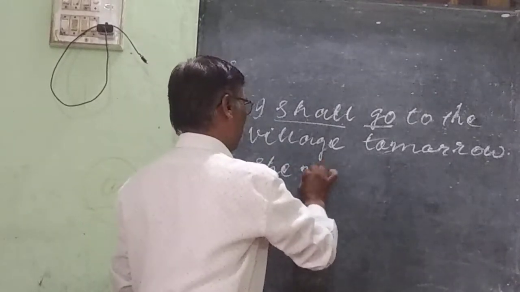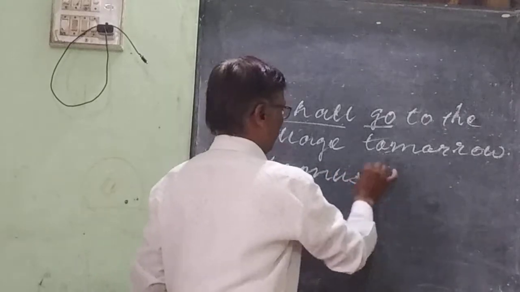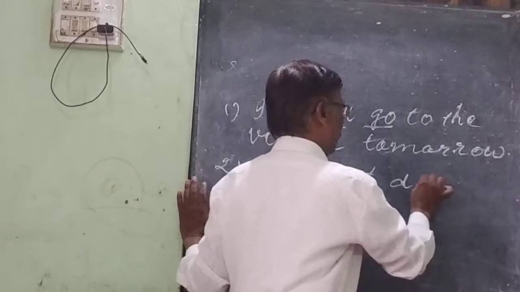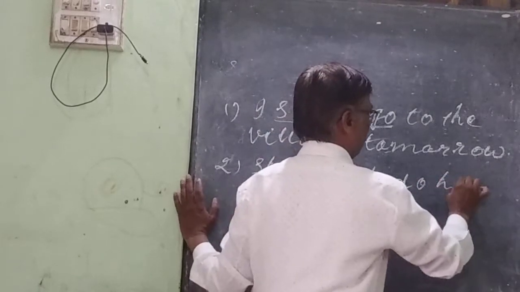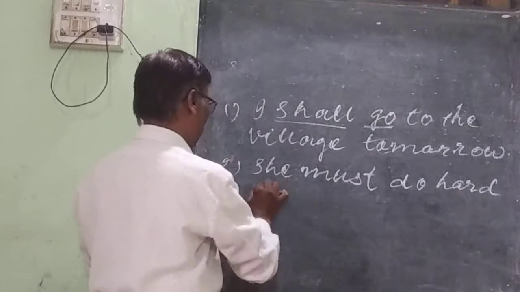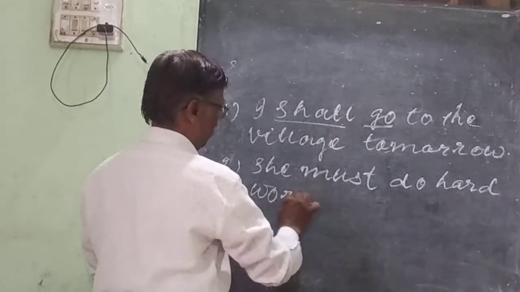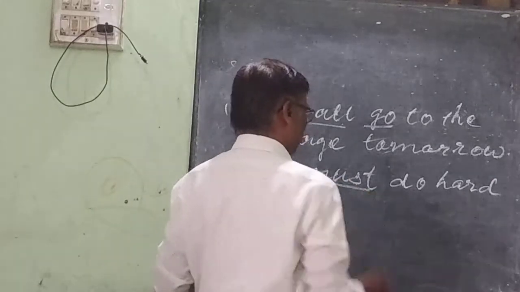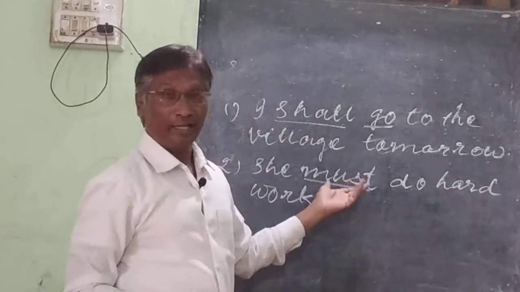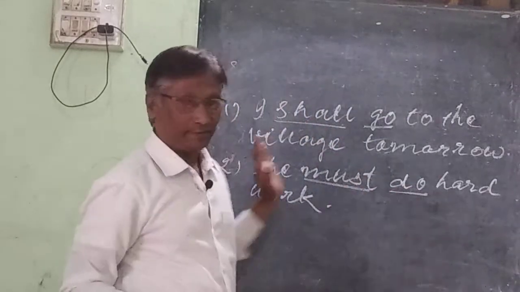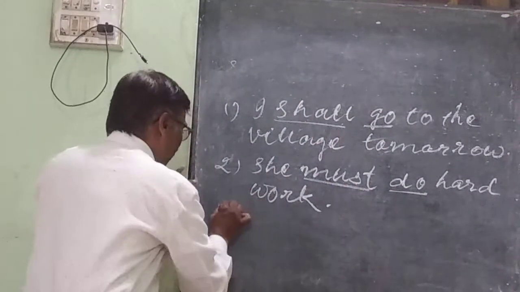She must do hard work. Must is the modal auxiliary in this sentence and do is the bare infinitive. Let's have another example.